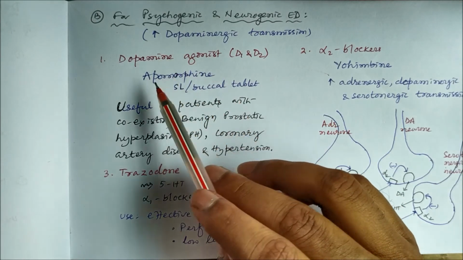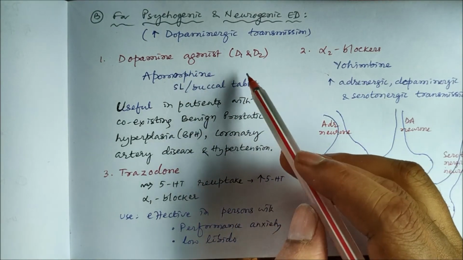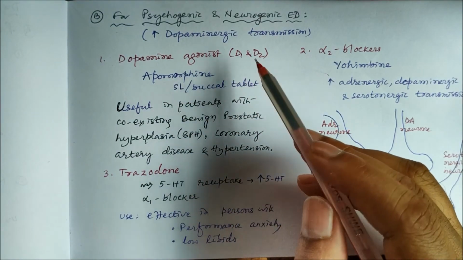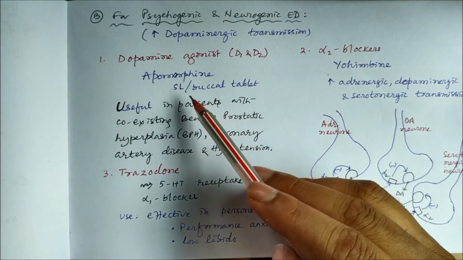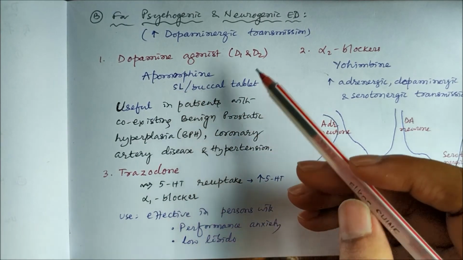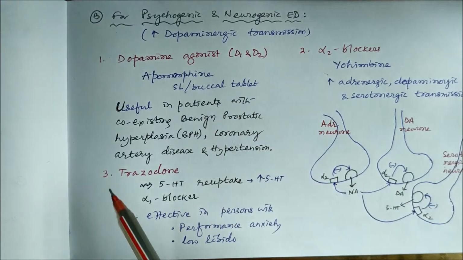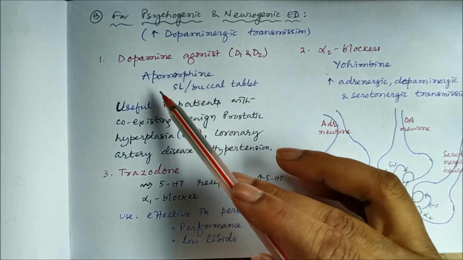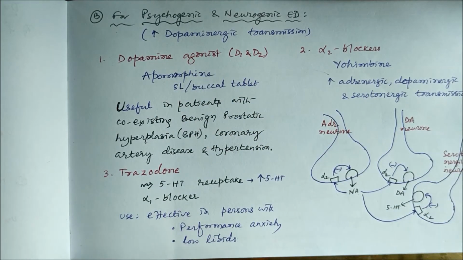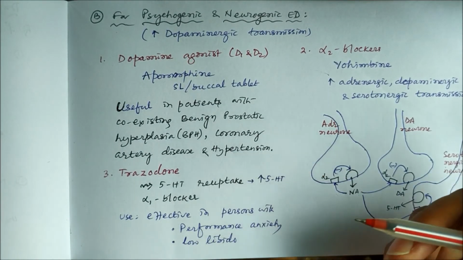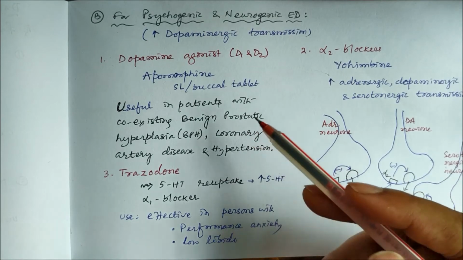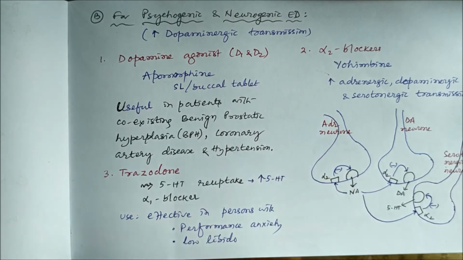So we can use dopamine agonists, dopamine 1 and dopamine 2 agonists like apomorphine as a sublingual, or it can be used as a buccal tablet. And this apomorphine is useful in patients with coexisting benign prostatic hyperplasia (BPH), coronary artery disease, hypertension.